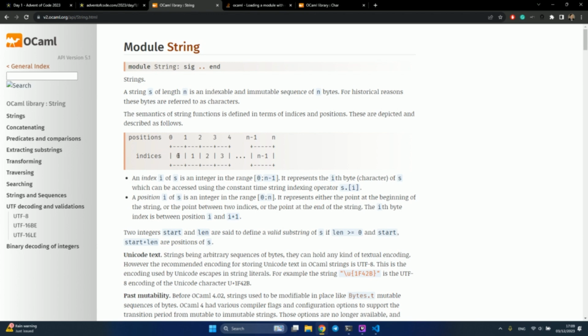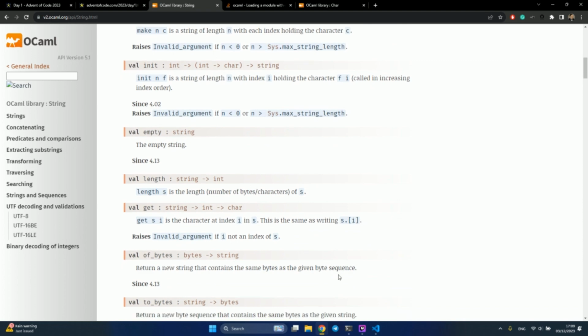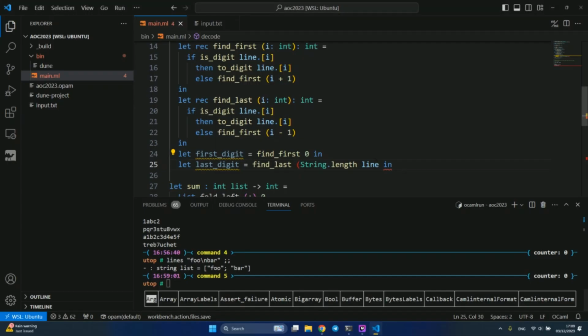The first element will have index 0, the second element will have index 1, and the last element will have index string length minus 1. So we even have an error like index out of range. Unless there is a function to get the index of the last element, we just need to do this by hand. So we just start from the last.